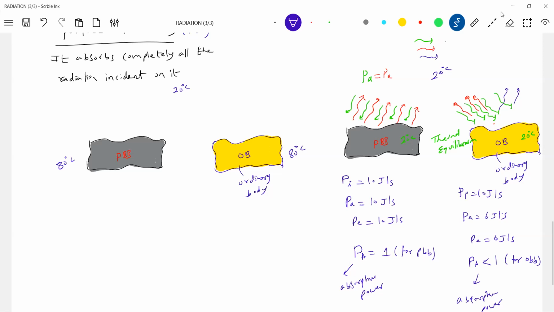This will be incident power. And what about red color? Emitted power, and this is reflected power.